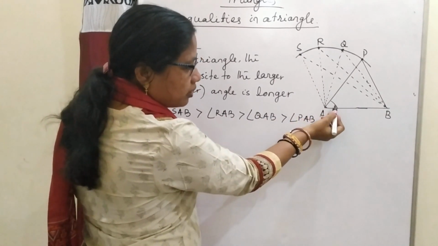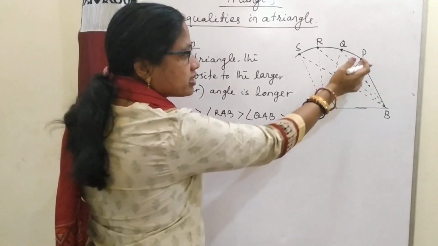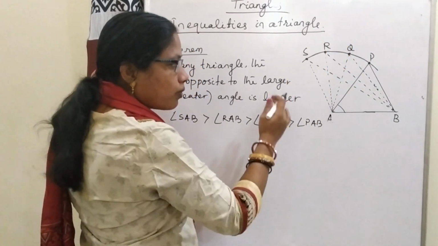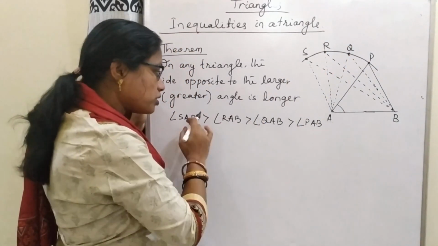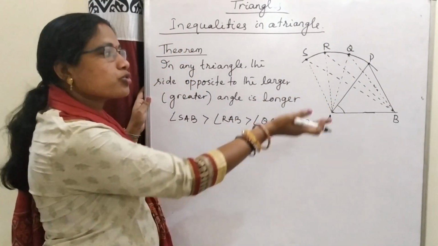So if the angle A is increasing when we shift P to Q to R and to S, then what about the side opposite to these angles? Look at the diagram, the sides are also increasing.